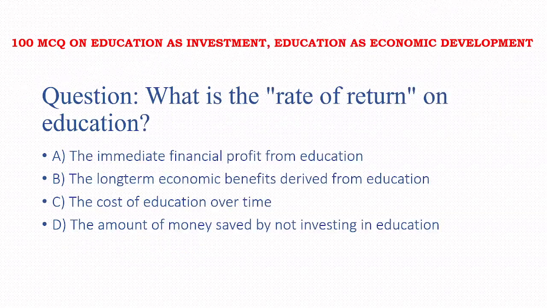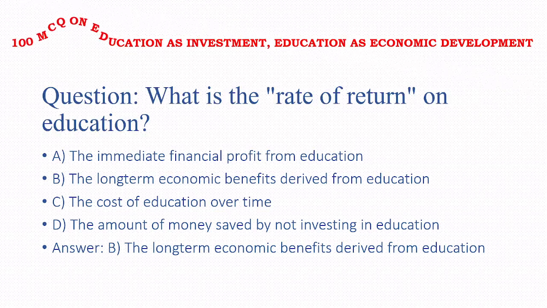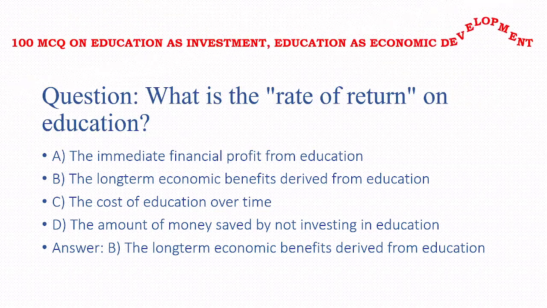Next, what is the rate of return on education? Options: the immediate financial profit from education, the long-term economic benefits derived from education, the cost of education over time, the amount of money saved by not investing in education. Answer of this question is option B, that is the long-term economic benefits derived from education.